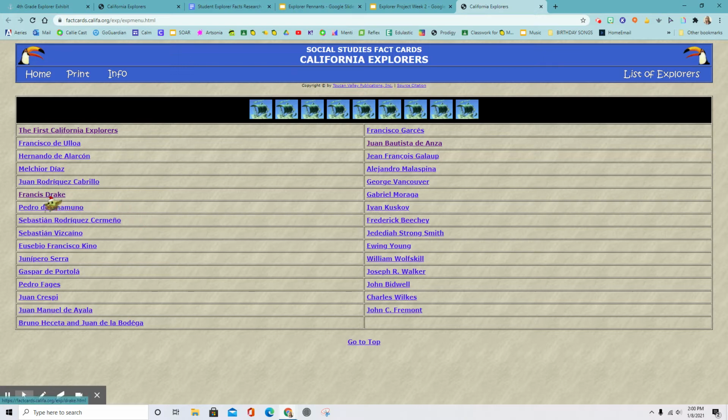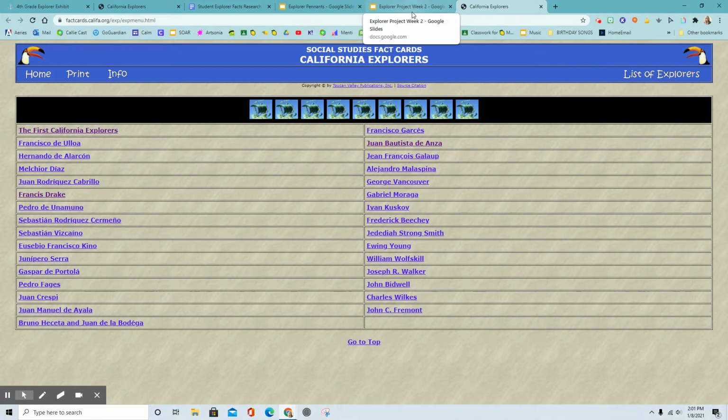So I can see Francis Drake is here, Cabrillo is here, Sebastian Vizcaino is here. There are more that are here that you can look at, but it might be distracting, so be careful of that. Another one that's here is Gaspar de Portola. That's a famous explorer that looked for different things from California. So this is a great resource, but be careful not to go too far off track.